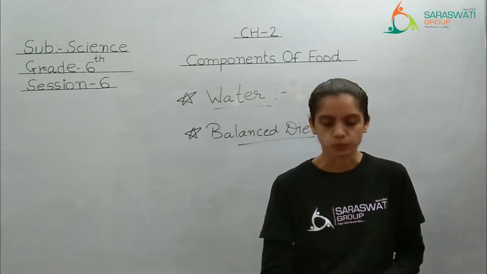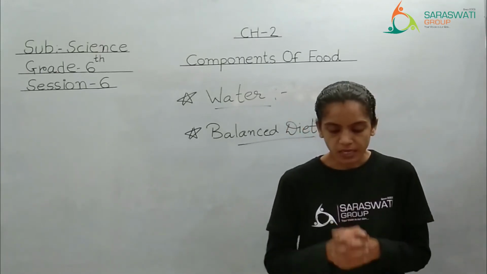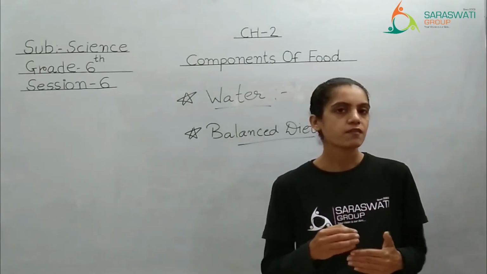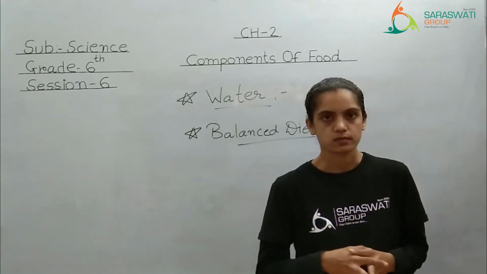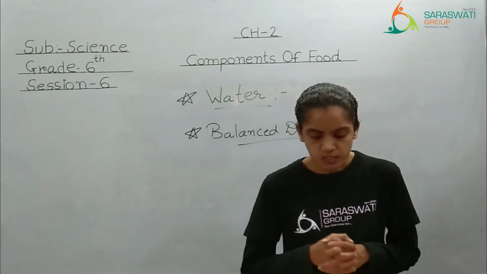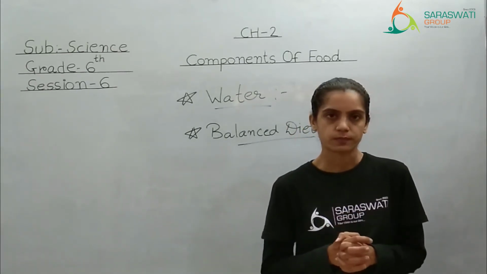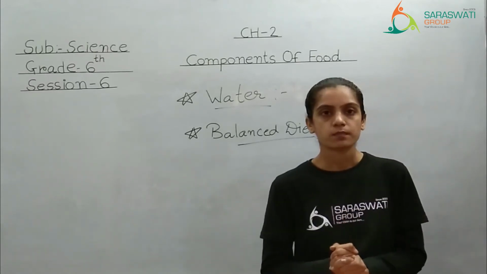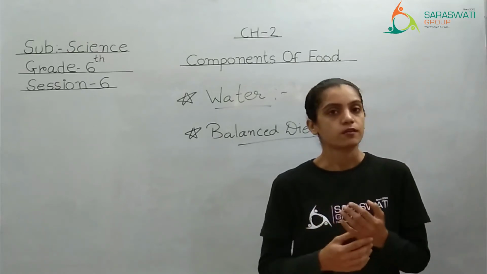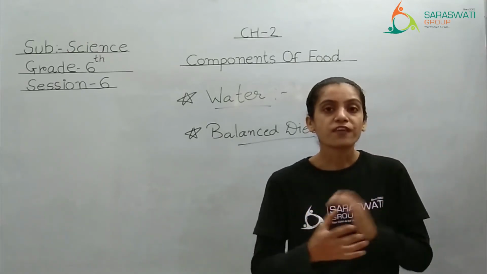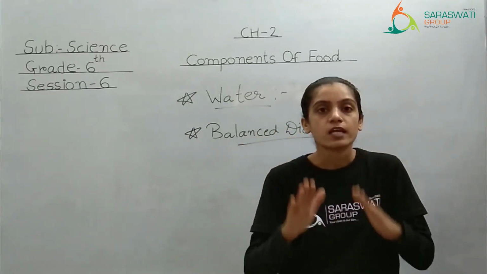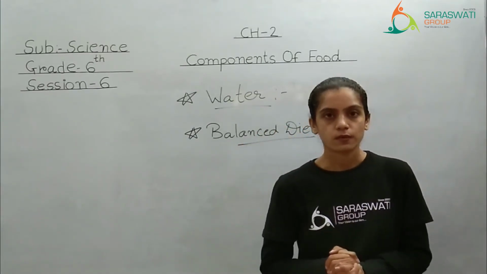Now see in your textbook. The food we eat daily forms our diet. Whatever food we are eating every day, that is considered as a diet, right? This diet must include various nutrients in the right proportion. Carbohydrate should be the same, protein should be equal, fat, vitamins and minerals, and of course water, roughage, right? So all the types of nutrients should be there in our diet, right?